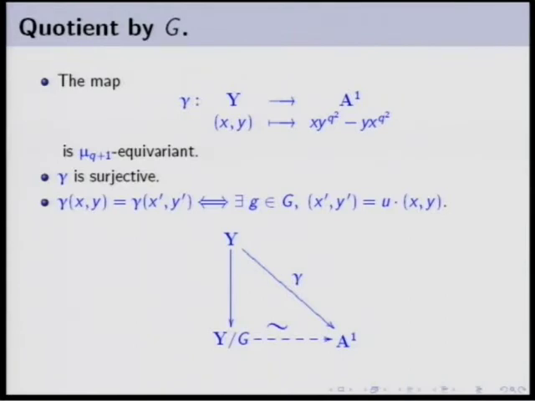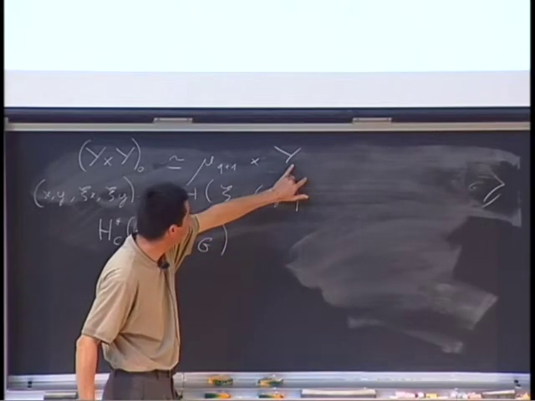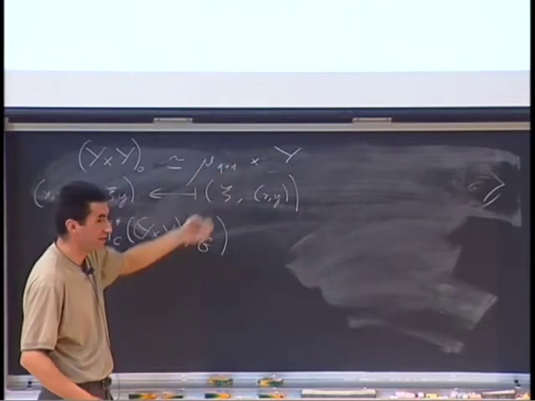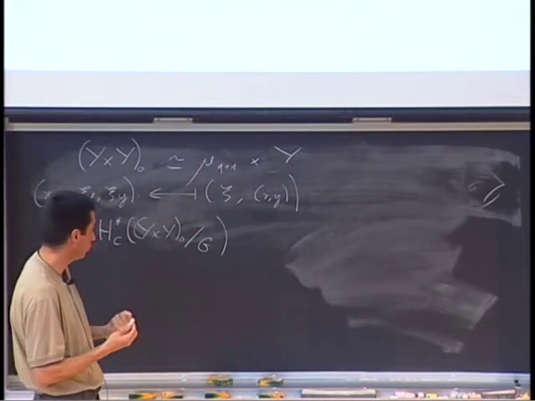So this tells us that H star C of y cross y 0 mod G is, well, y mod G is A1, so it has only cohomology in degree 2. And mu q plus 1 is a finite set. We use the tensor product formula, the Künneth formula.